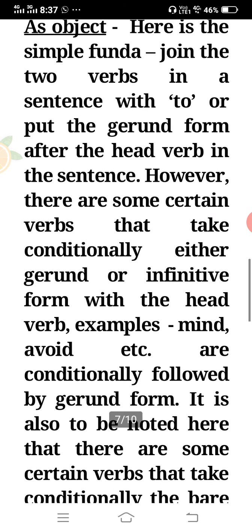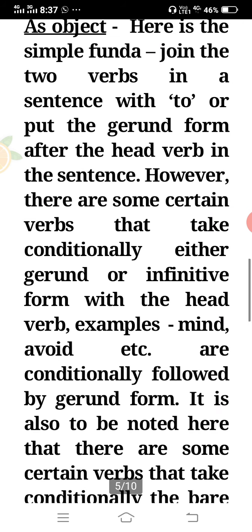If there are two or more verbs in a sentence, first pick up the head verb that is to be communicated in the tense form, and the rest of the verbs, put them either into the to form, infinitive form means join them with to, or put in gerund form, ing form of the verb. Okay.